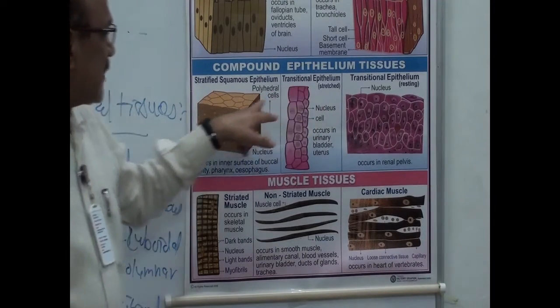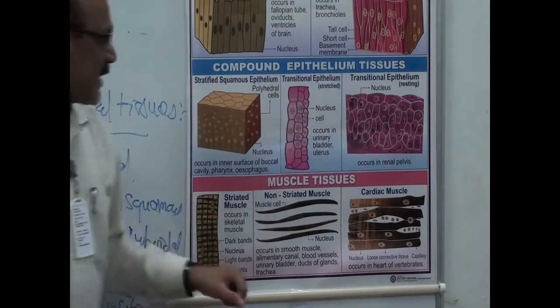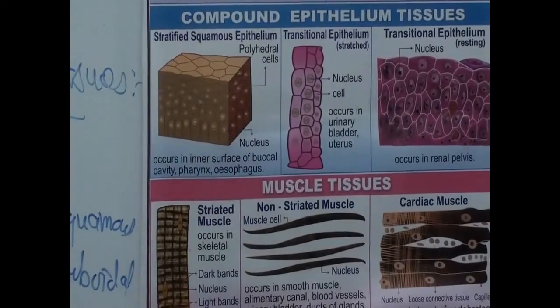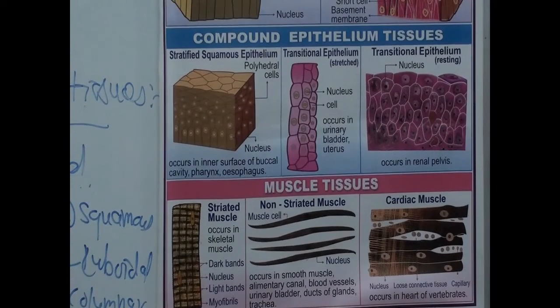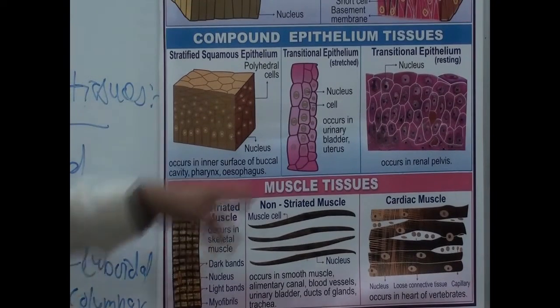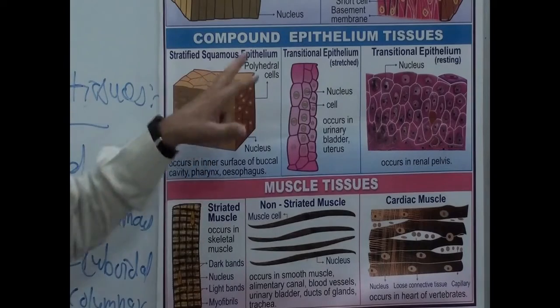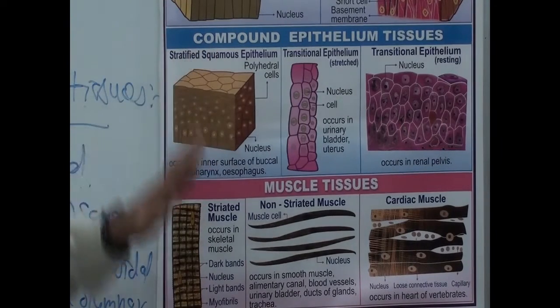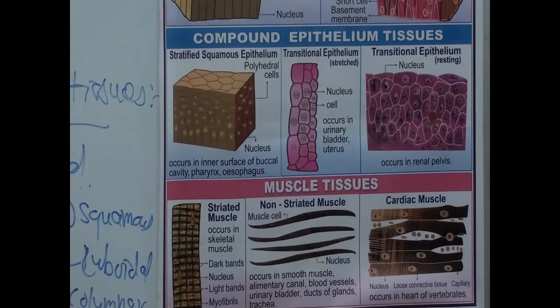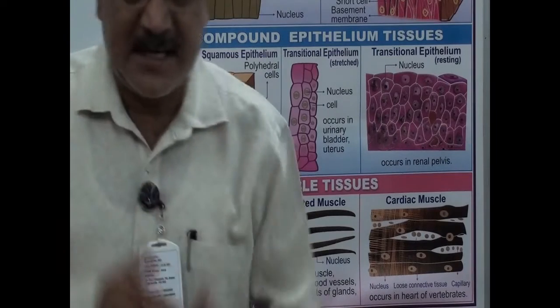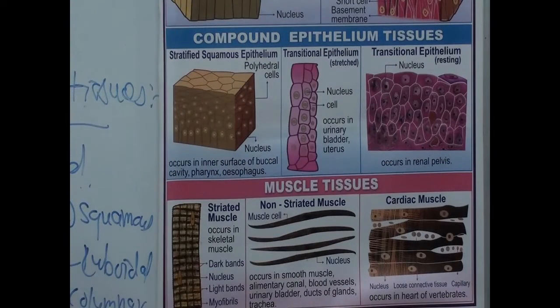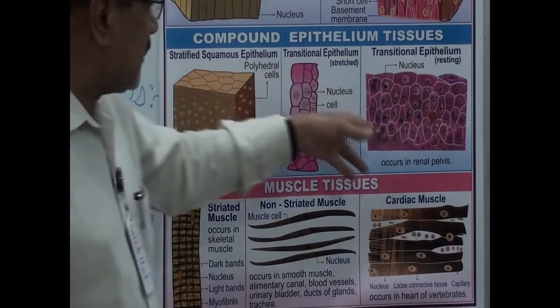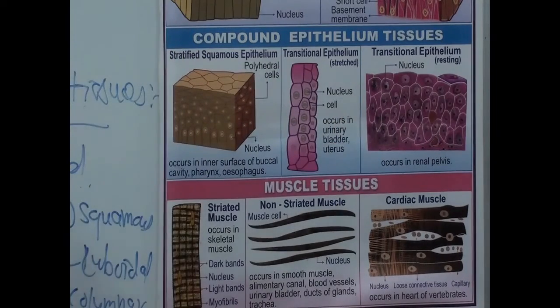Then here, transitional epithelium. It is present on the body surface. Then number two, which is not seen here, is stratified cuboidal epithelium, where the outer layer of cells is cuboidal. Then in stratified columnar epithelium, the outer cells are columnar. And transitional is about this many-layered arrangement of cells.